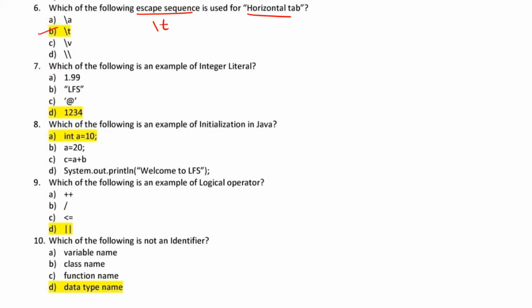Moving with question number 7, which of the following is an example of an integer literal? So guys, here we can see that this is a double type literal. It is a string type literal. It is a character literal. And this 1, 2, 3, 4 is an integer type literal. So option D is the correct answer.